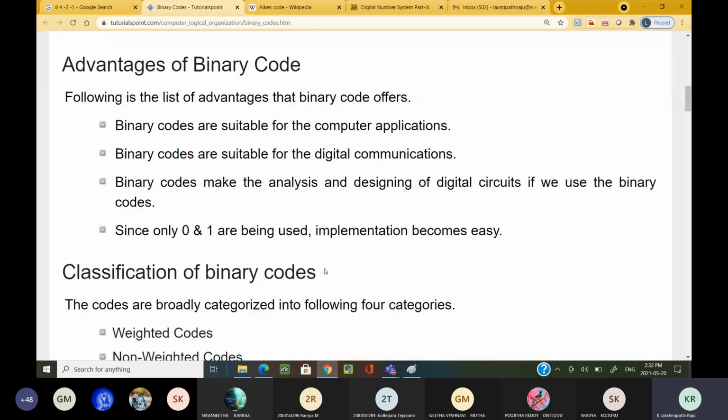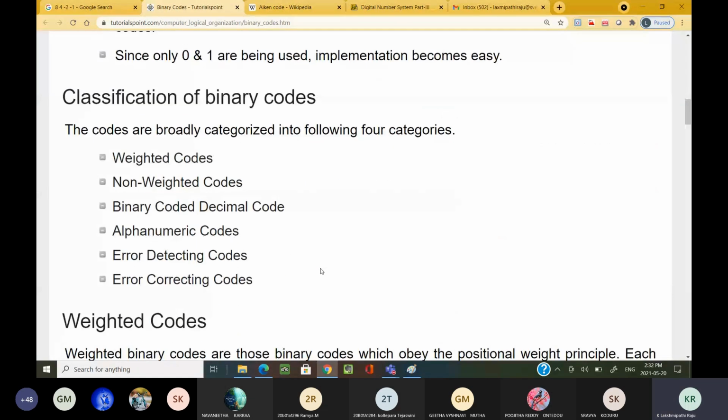Now, classification of binary codes. The binary codes are broadly categorized into the following four categories: weighted codes, non-weighted codes, binary coded decimal, which is nothing but the BCD code, and alphanumeric codes.